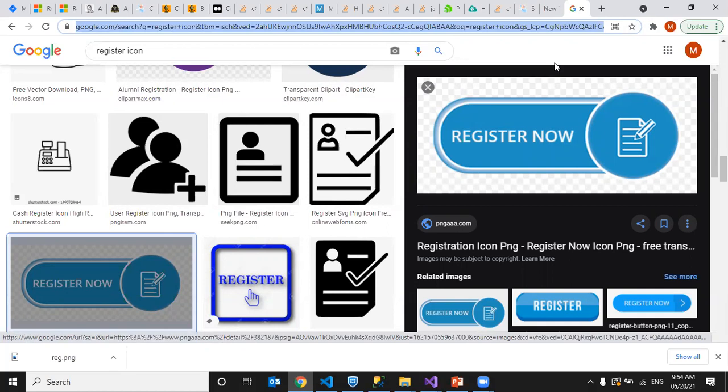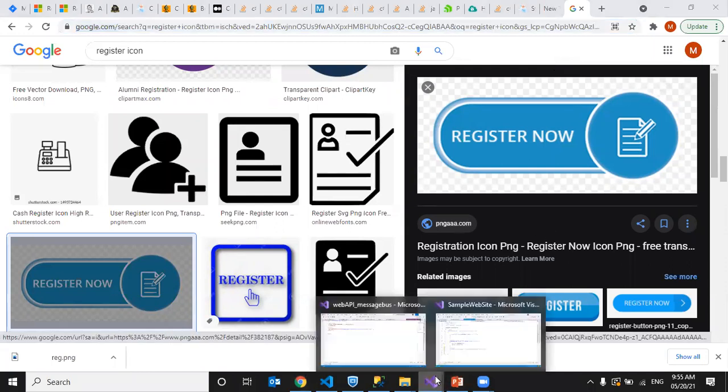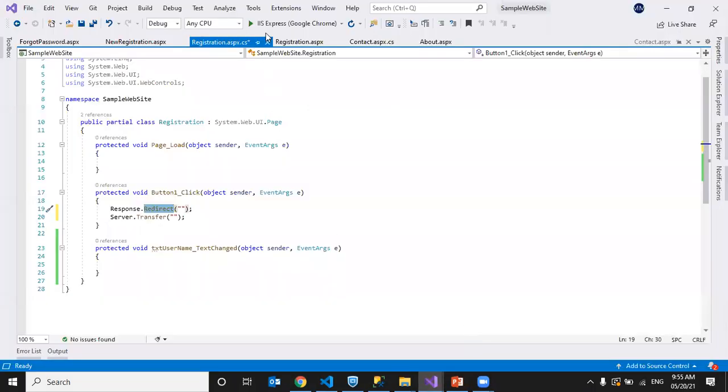Suppose we transfer to a different page and refresh this page. If we use response.redirect, it will not cause any errors if you refresh the page. When we use server.transfer, it sometimes generates runtime errors. You can try that example once and practice that.